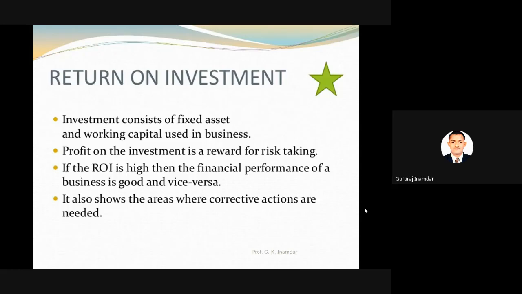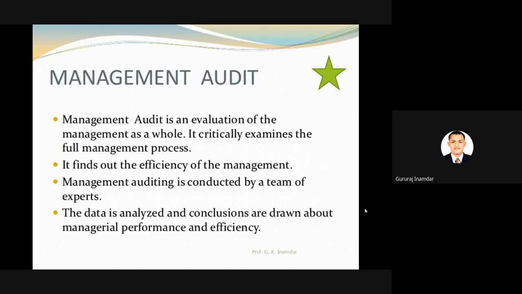So if the ROI is high, then the financial performance of the business is good. Whenever the business is good, return on investment will also be good. Now it also shows the areas where corrective actions are needed. So according to the investment, the market strategy, and the profit and loss, we can take corrective action on the same.